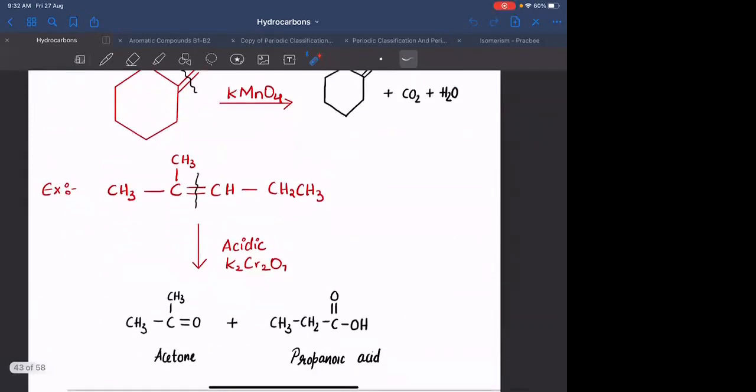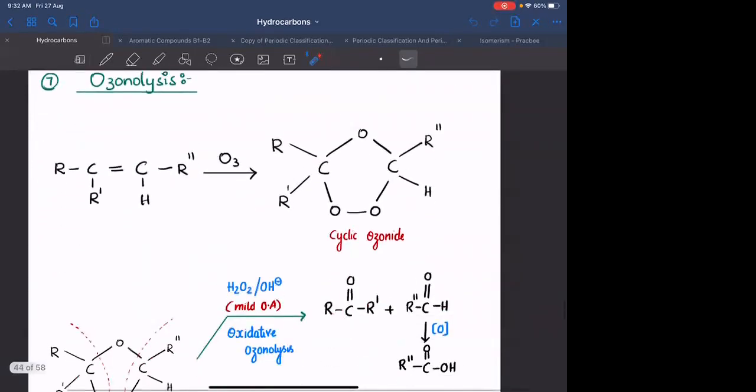Now we have seen some reactions. Ozonolysis: the initial step is like an addition step. If you observe, you are breaking these particular bonds and adding O3 onto this. The initial step is nothing but an addition step leading to the formation of a cyclic ozonide.